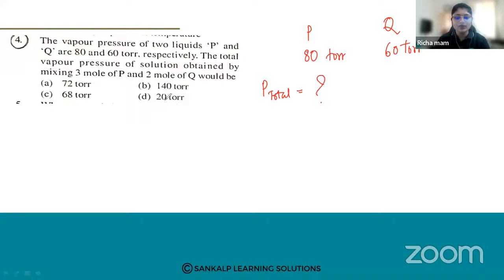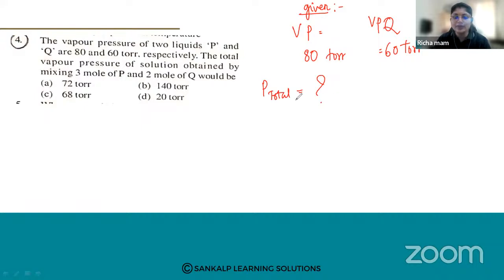Yes. So what all is given? For the first thing, you have to note what all things are given. So the vapor pressure of P is given, 80 torr. Then the vapor pressure of Q is given, 60 torr. Then how do you calculate the total vapor pressure?